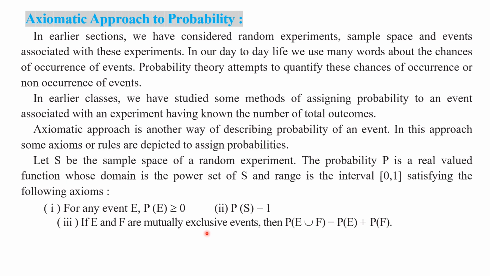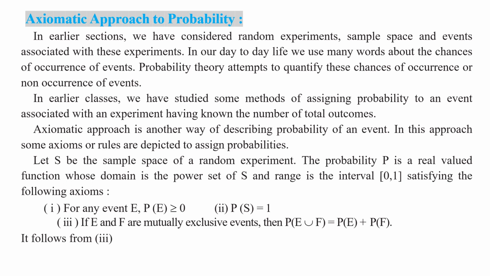So, if any two events are given and they are mutually exclusive, then the probability of the union of the two events is equal to the sum of the probabilities of the two events separately. We find them and we add. Okay, my children. Right.